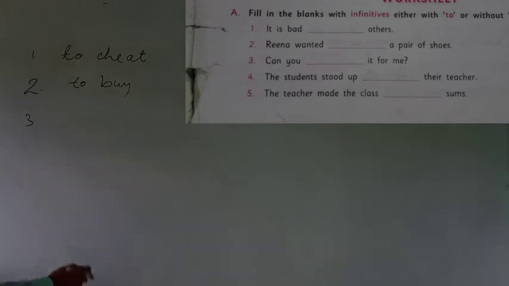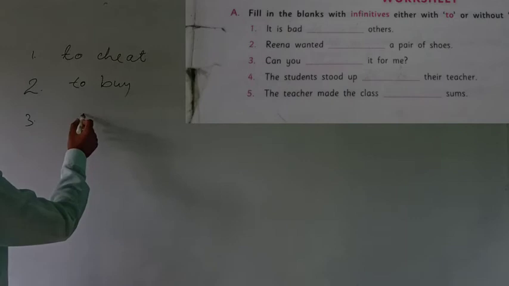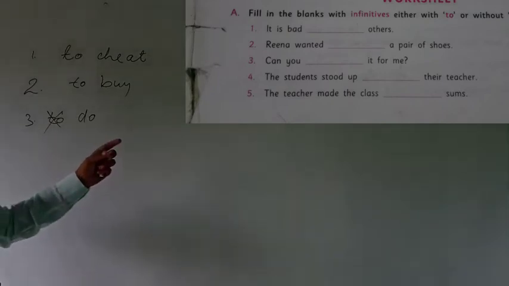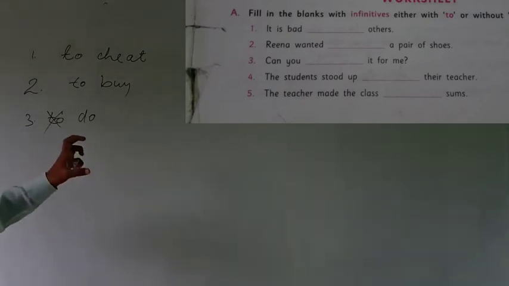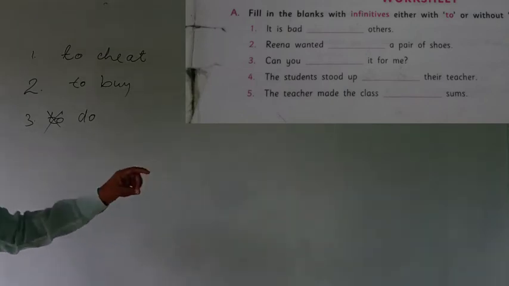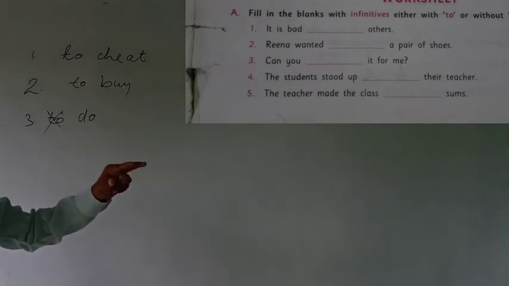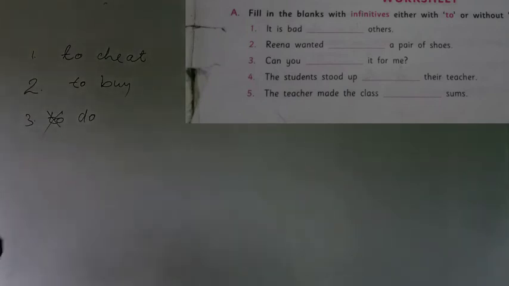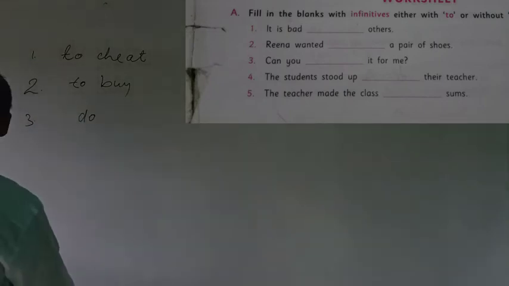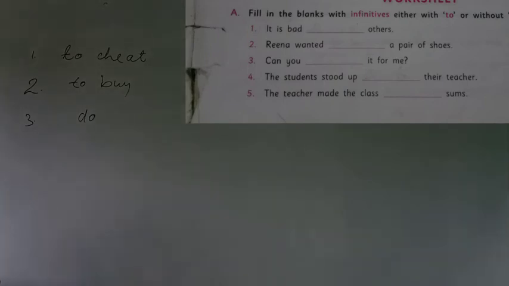Number 3, "Can you ___ it for me?" So you can write, "Can you do it for me?" Here we will not write to. Why? We have already learned that the auxiliaries can, could, will, would, shall, should, may, might, do, does, did take an infinitive after them without to. So we'll write only do. "Can you do it for me?" We will not write "do to" here.